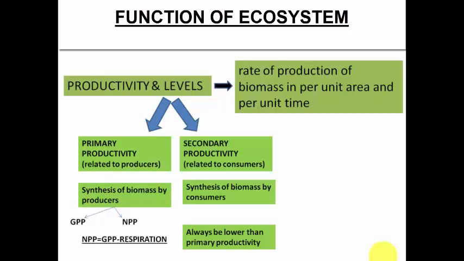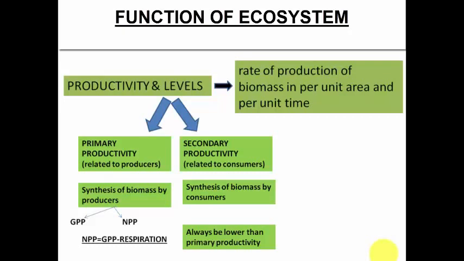Now even the primary productivity can be divided into two, that is the GPP and NPP. GPP is the gross primary productivity and NPP is the net primary productivity. So now what is GPP?